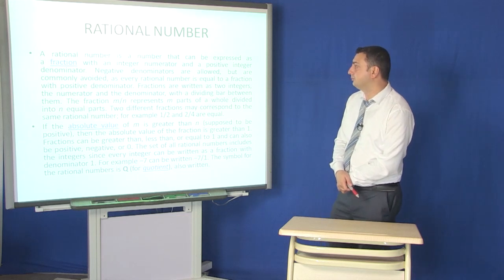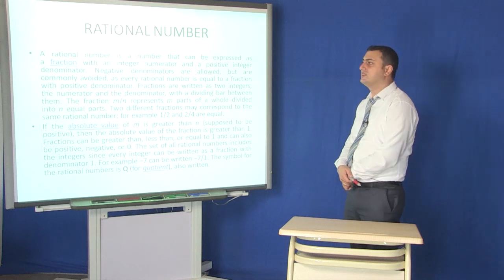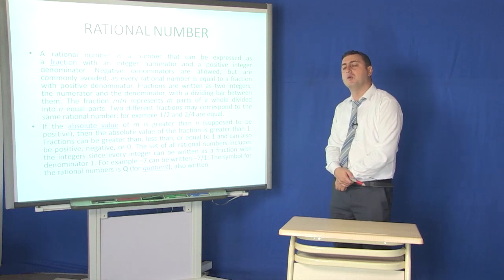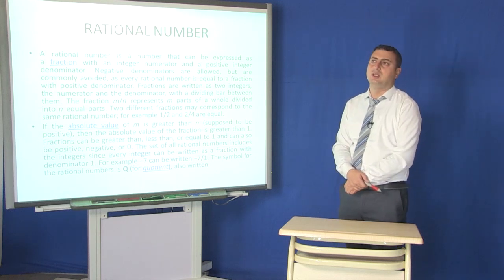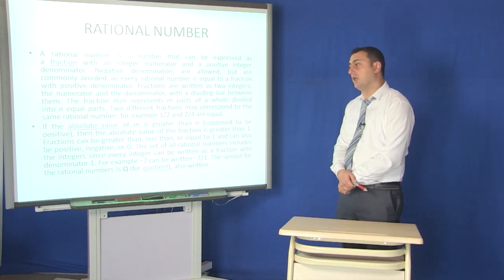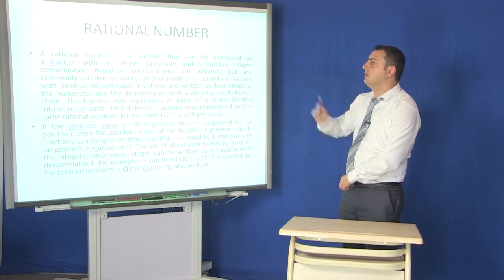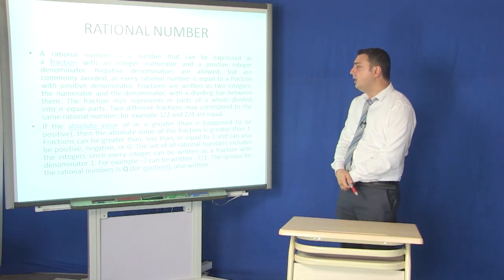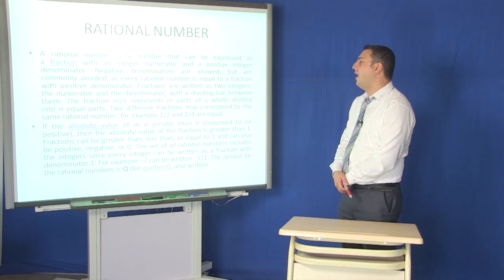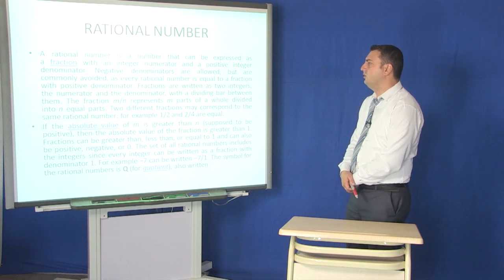Rational number. A rational number is a number that can be expressed as a fraction. What is a fraction? Another name for a rational number is also fraction, and a fraction is usually written with a numerator and a denominator, with an integer in the numerator and a positive integer in the denominator. Negative denominators are allowed but are commonly avoided, as every rational number is equal to a fraction with a positive denominator.